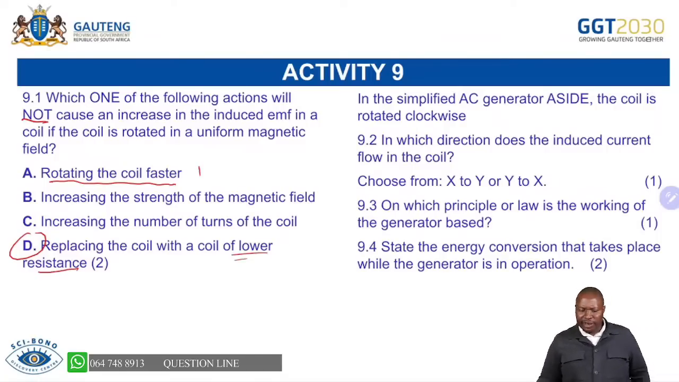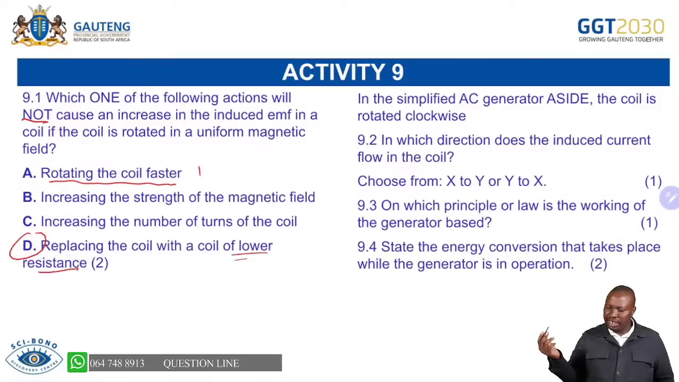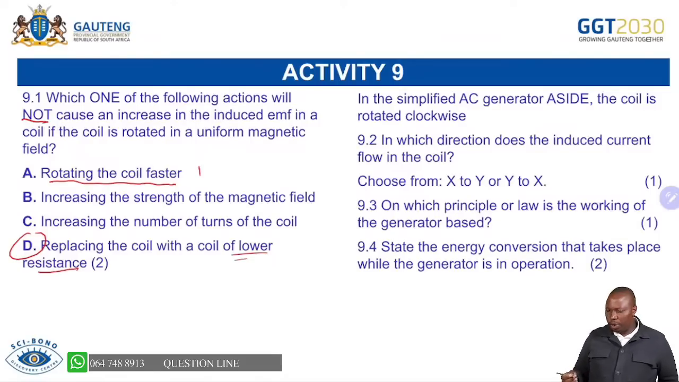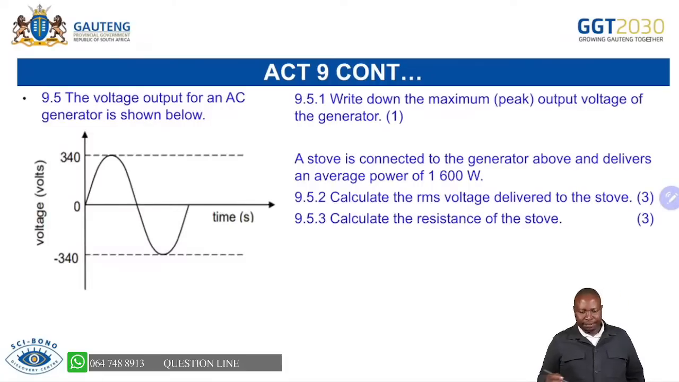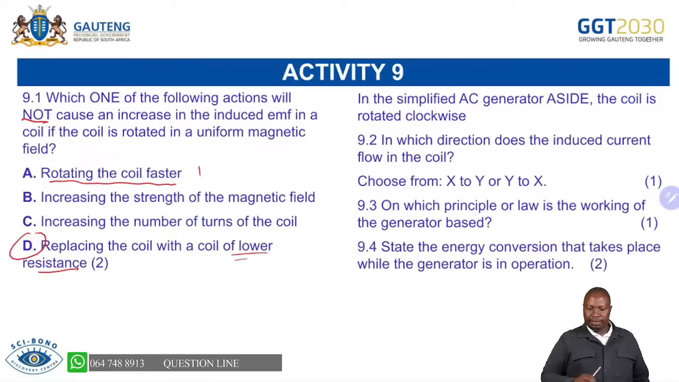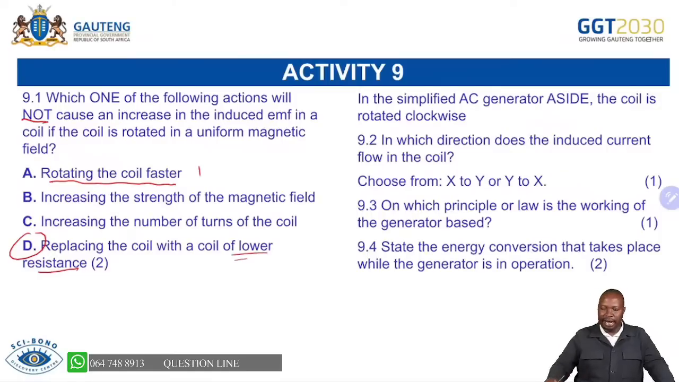Now, as well, in the simplified AC generator, the coil is rotated clockwise, and then we're able to do the questions as given, like that. I didn't show you the structure of the diagram.